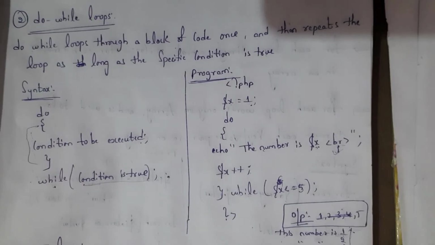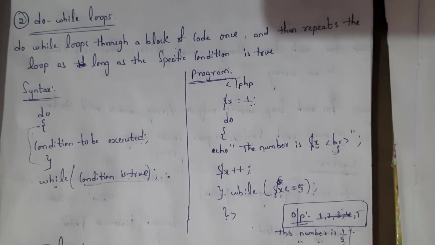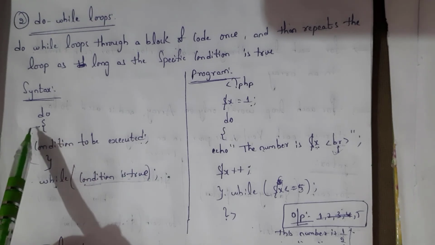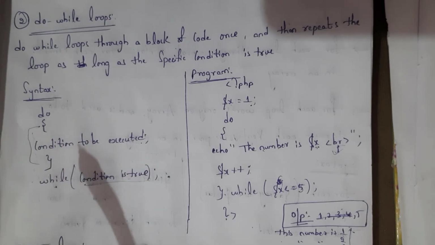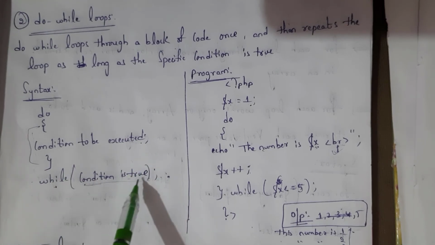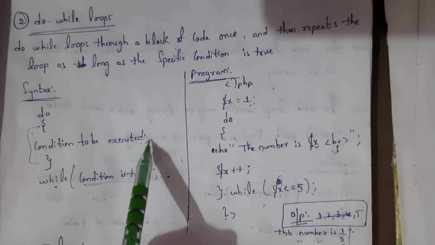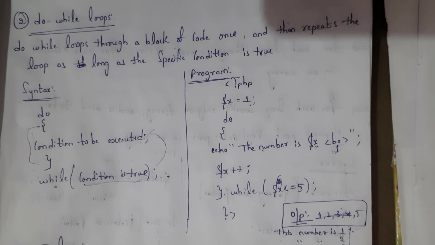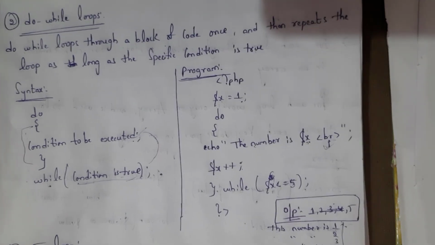Next one is the do while loop. A do while loop goes through a block of code once and then repeats the loop as long as the specific condition is true. See this syntax. Do, inside do we write the statement. This is generated till the while condition is true. Till this condition is true, this statement is generated. I will give one program so that you can clearly understand what a do while loop is.